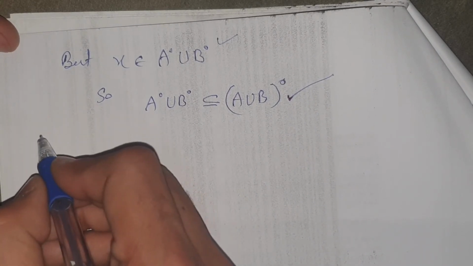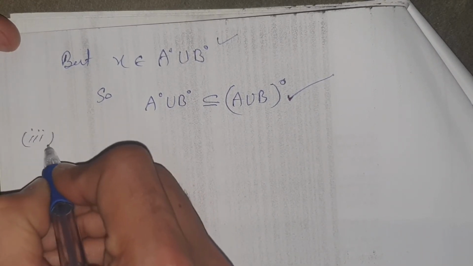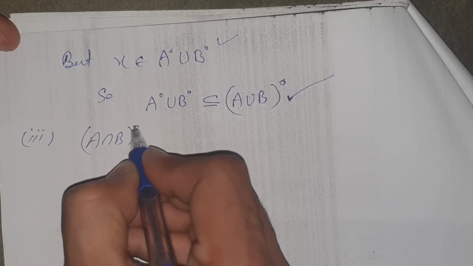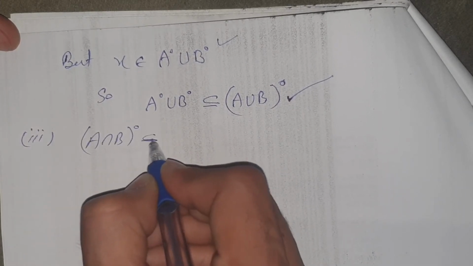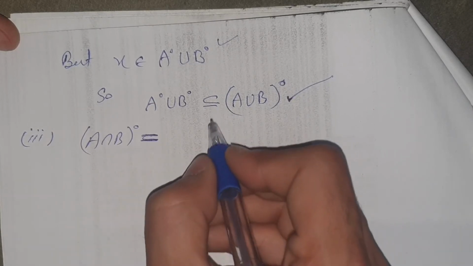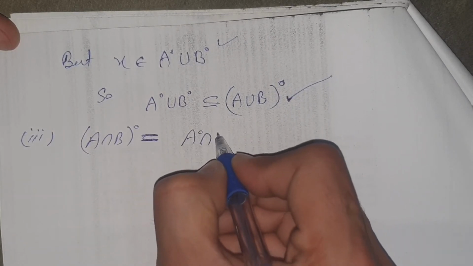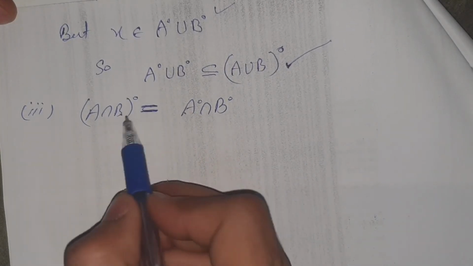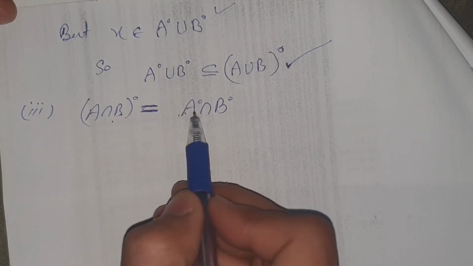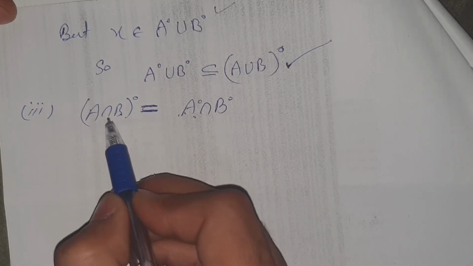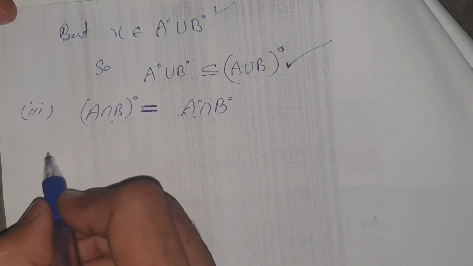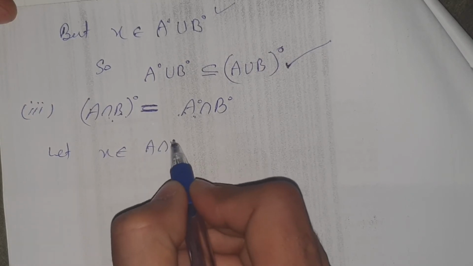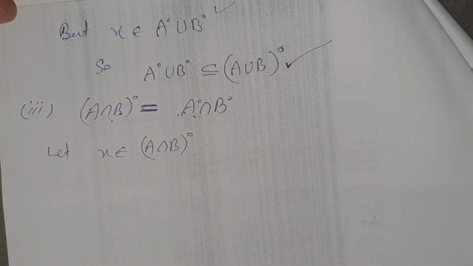Now for the third one, we have to show that A intersection B whole interior is equal to A interior intersection B interior. To show this equality, we show that this is contained in this set and this set is contained in this set. For this, let x belong to A intersection B whole interior.